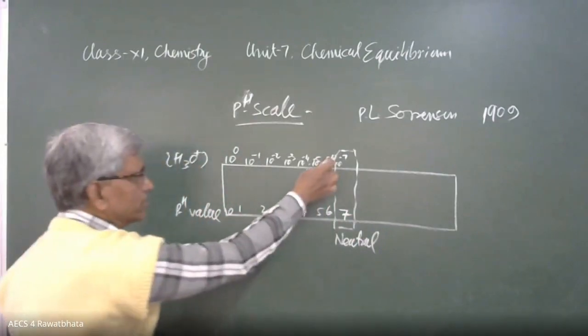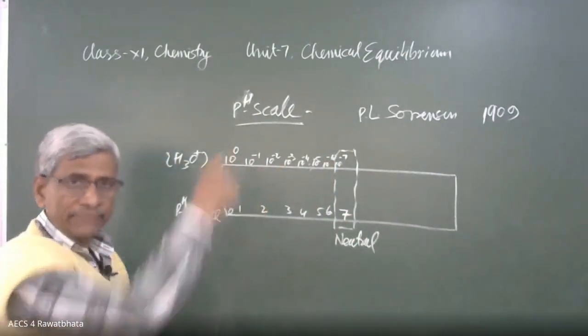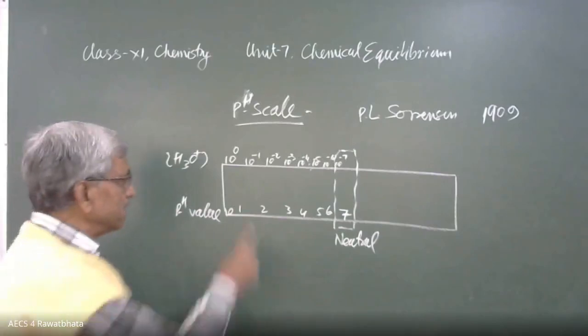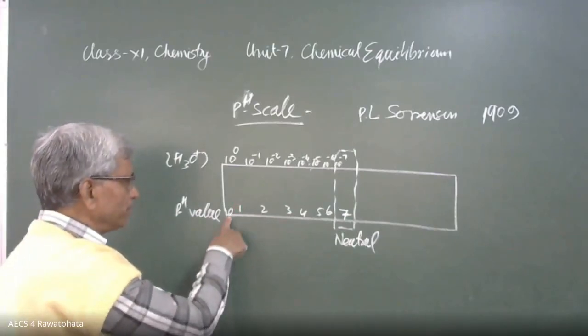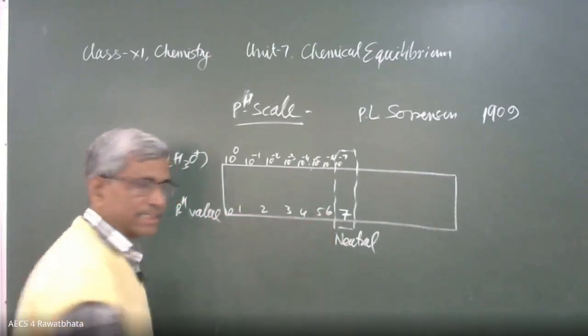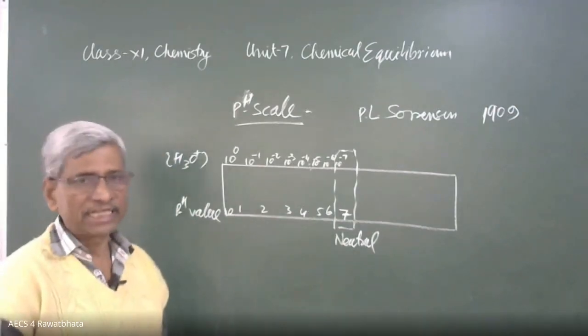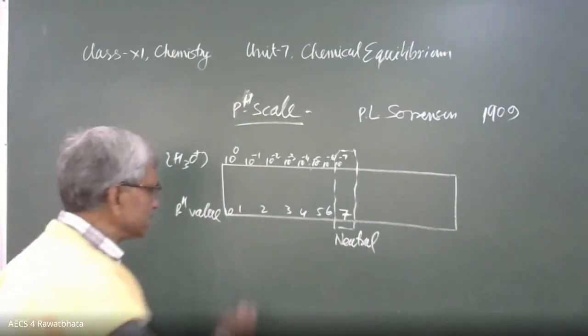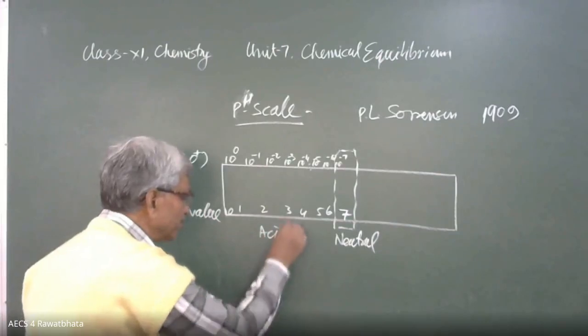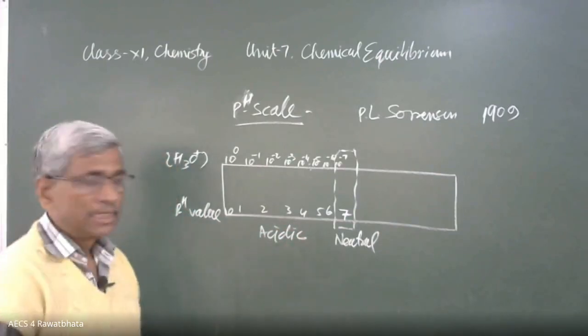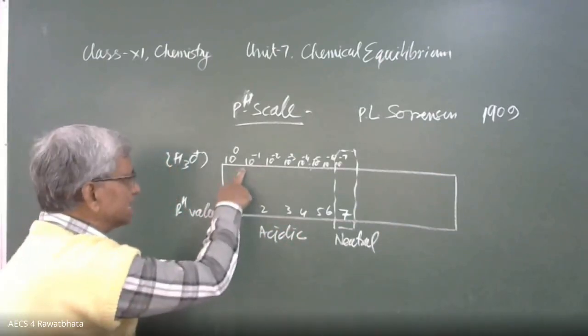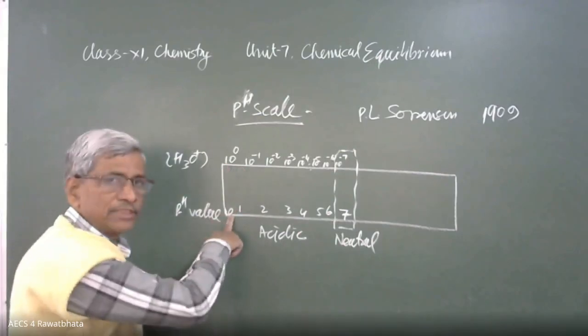Here hydrogen ion concentration is in the acidic range that we have discussed earlier, that's why pH from 0 to 6.99 we can say the solution is acidic in nature. Here the hydrogen ion concentration is maximum at pH 0.